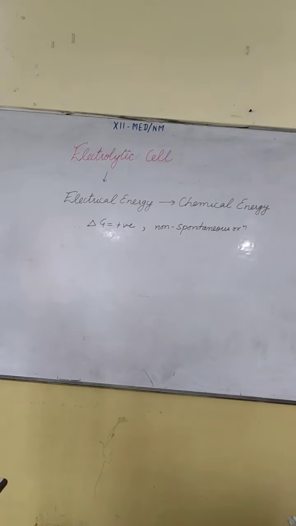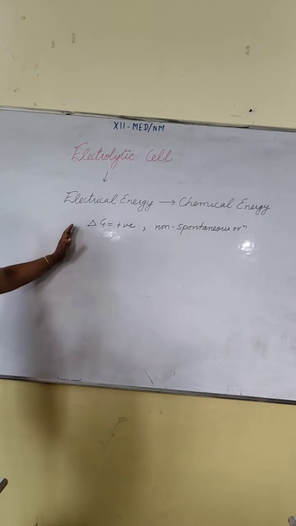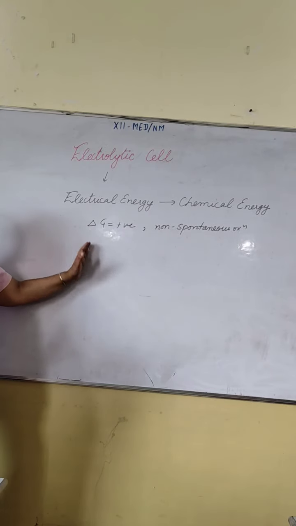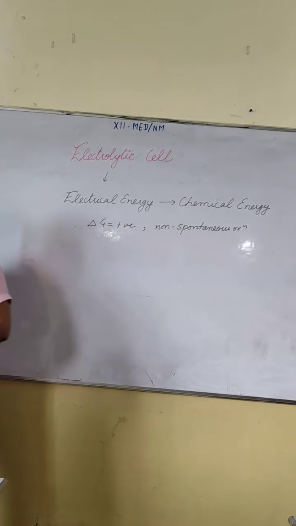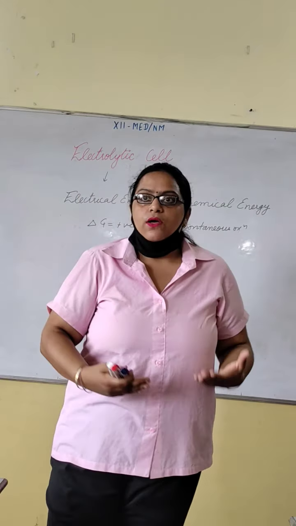We have discussed the electrochemical cell. In that, chemical energy is converted into electrical energy, and for an electrochemical cell, delta G should be negative because that occurs for spontaneous reactions. But an electrolytic cell is used for non-spontaneous reactions. For that, the Gibbs free energy change should be positive. Non-spontaneous reactions are those which cannot occur on their own, where we have to put in some energy to make them happen. Okay?